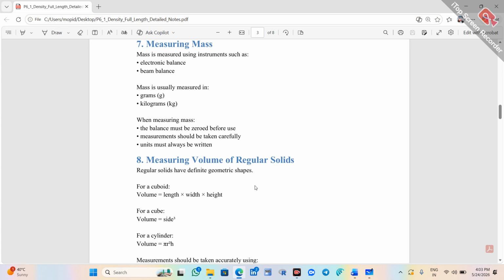Next, measuring volume of regular solids. Regular solids have a definite shape. We know regular solids are nothing but having a fixed shape. For those shapes, we can find the volume easily.